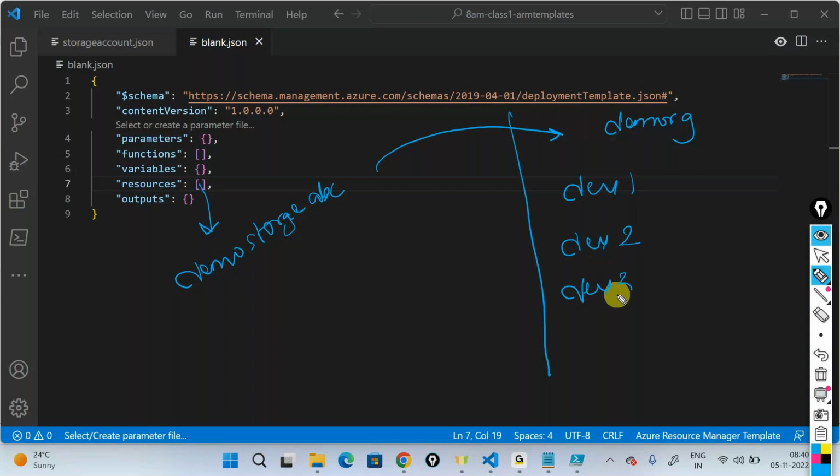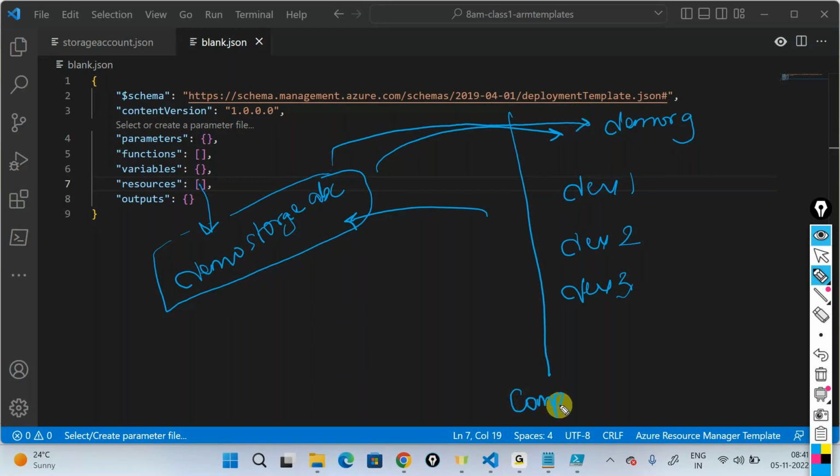Microsoft will now say, okay, fine, let me see what the template has. It says, okay, fine, this is demo storage ABC out here with multiple properties under it. It will go inside your resource group, and if you are doing a complete mode, it's going to tell, okay, fine, let me see if this storage account is there. It says no, it's not there.